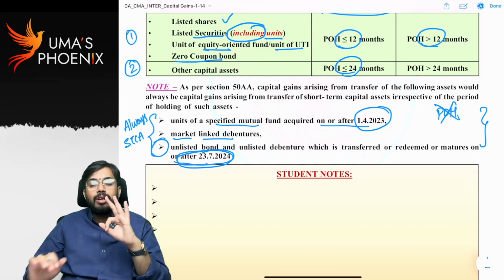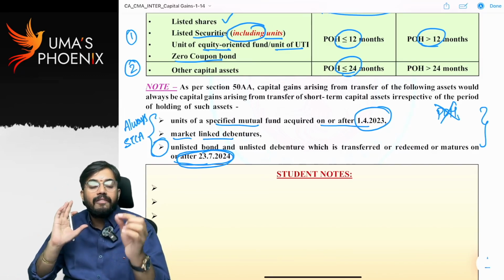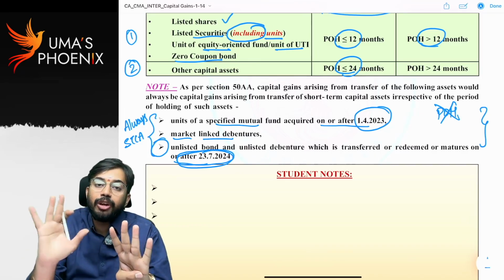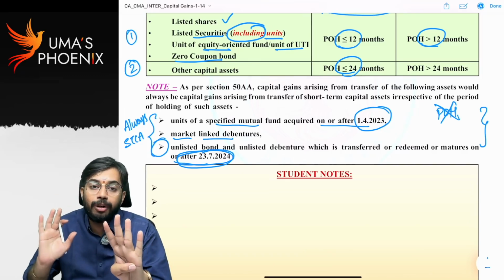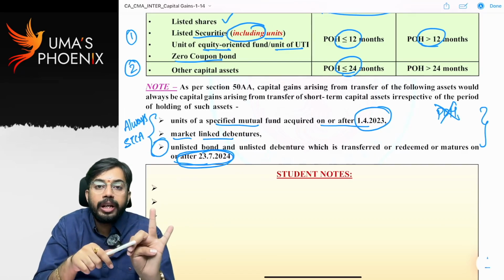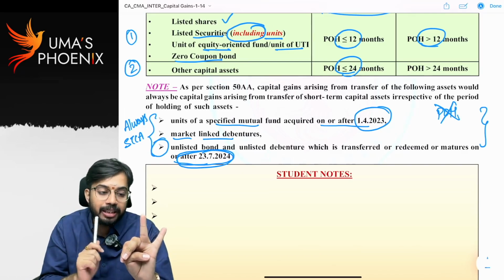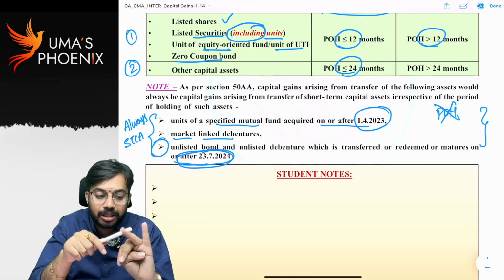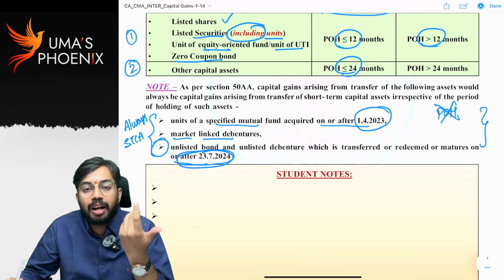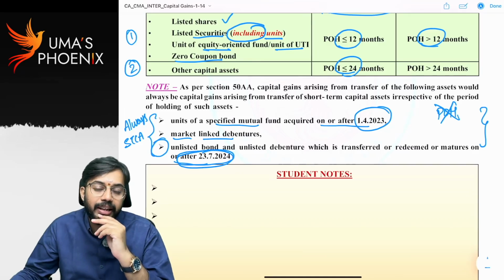Is it clear? So, for capital assets always considered as short-term capital assets, whenever you see these 4 capital assets, don't calculate period of holding. Straight away you can tell short-term capital asset. What are those 4 capital assets? First, market linked debentures. Second, units of specified mutual fund which are acquired after 1st April 23. Next, unlisted debentures and unlisted bonds. These two, if they are transferred on or after 23rd July 24, are considered as short-term capital assets irrespective of period of holding. Is it clear?